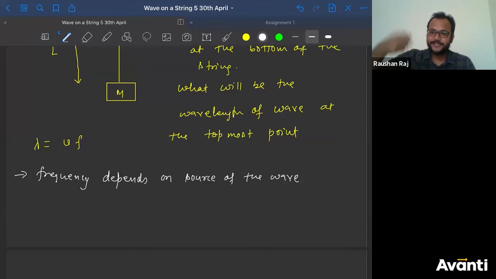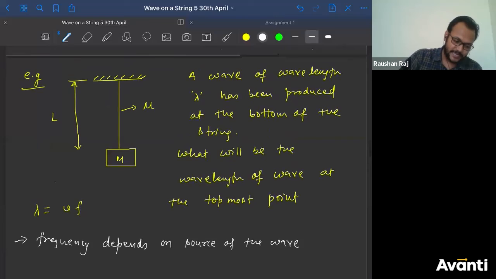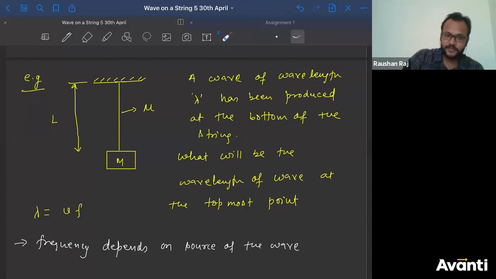If you have an oscillator oscillating at a very high speed, the frequency of the wave will be very high. If you have an oscillator that is slow and moving gently, the frequency of the wave will be smaller, right? So tell me whether we are changing the source of the wave.